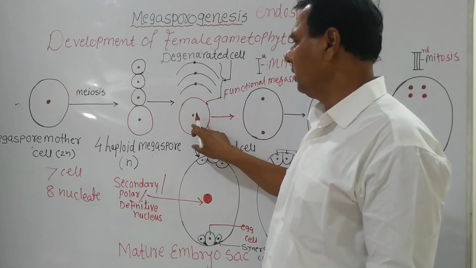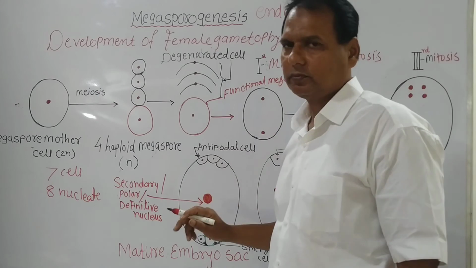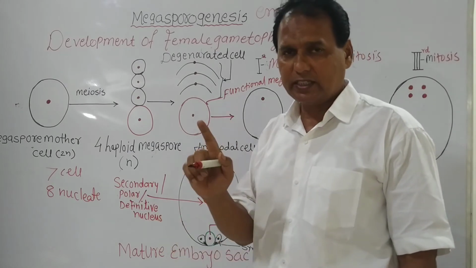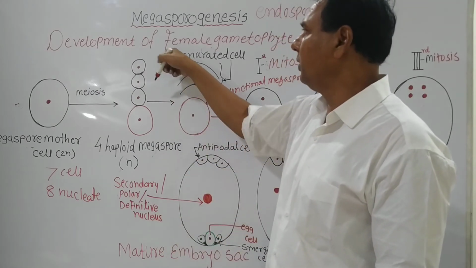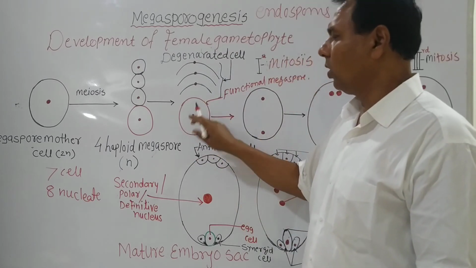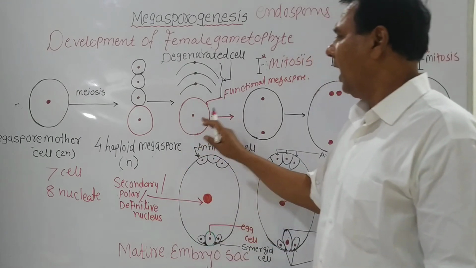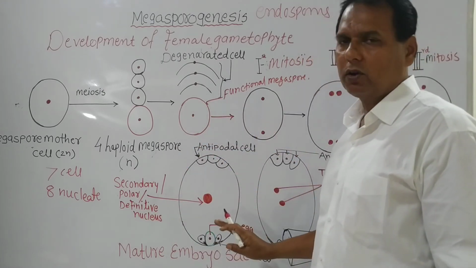That remaining haploid megaspore is called the functional megaspore. The functional megaspore is the first cell which produces the female gametophyte.